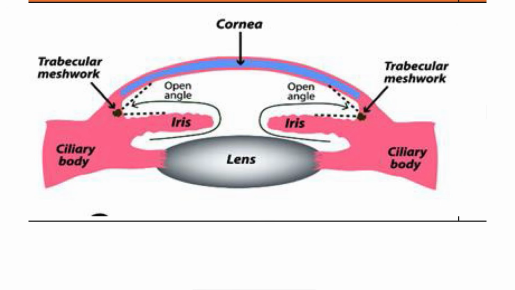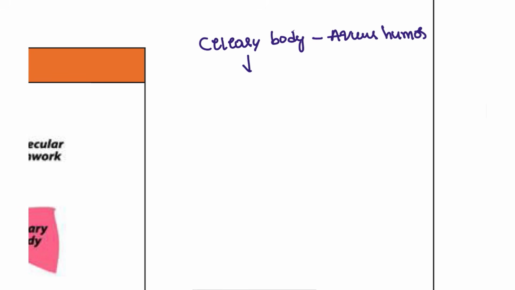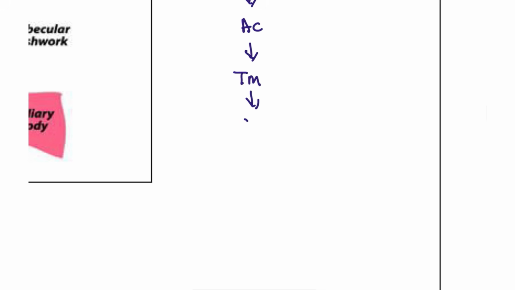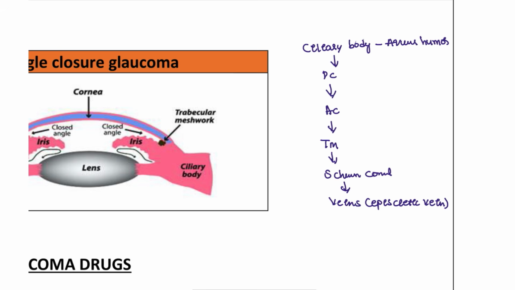From the ciliary body, it travels from the posterior chamber to the anterior chamber, and from there it goes through the trabecular meshwork, and from the trabecular meshwork into Schlemm's canal. From here it enters the episcleral veins. So this is the route for the aqueous humor to enter our circulation.